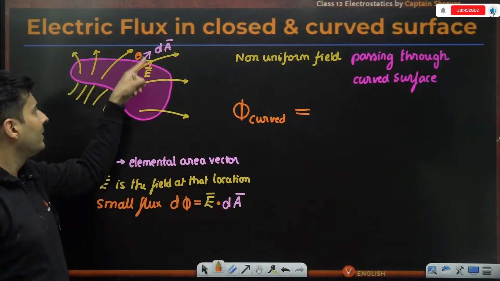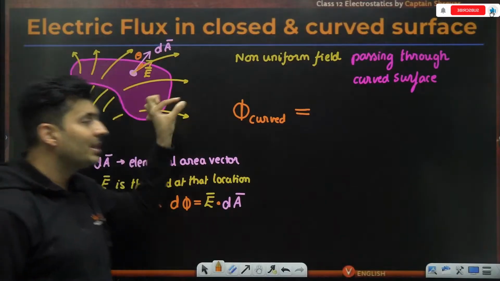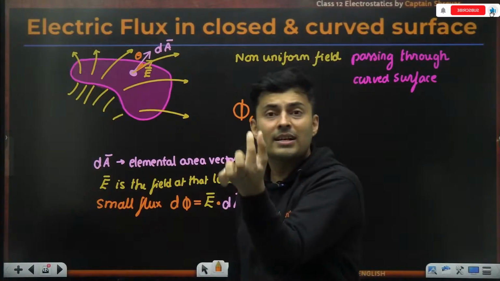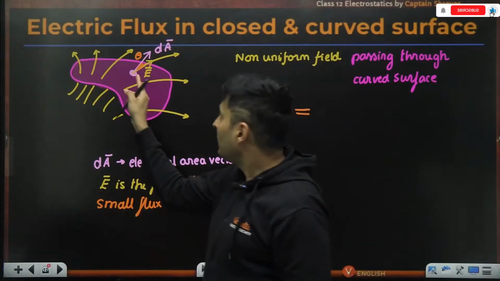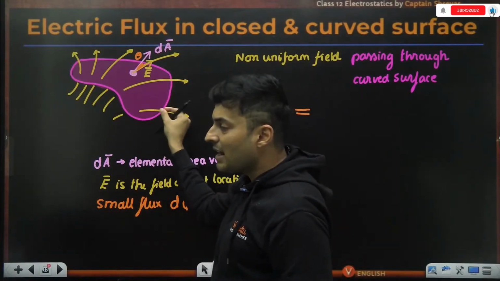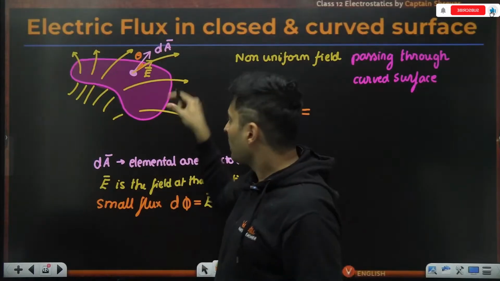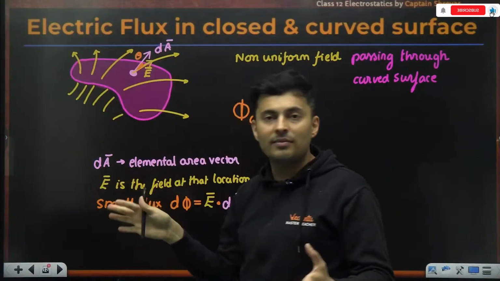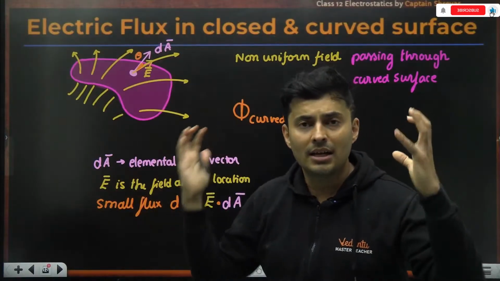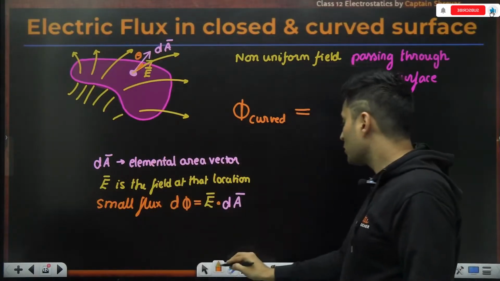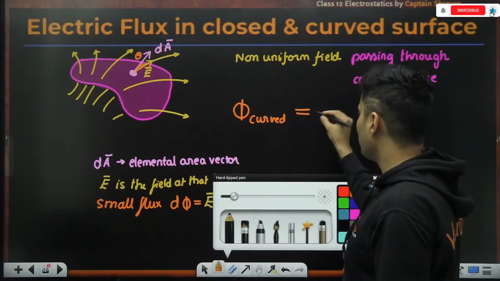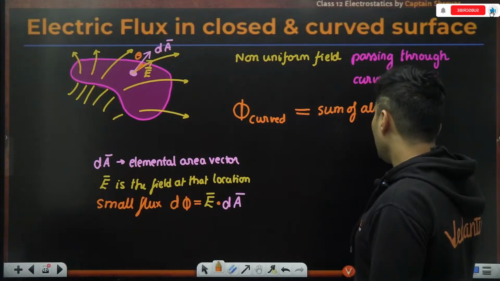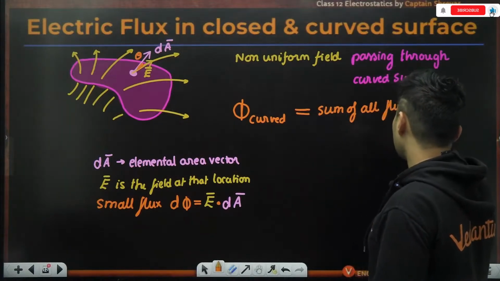The electric field dot producted with the area vector will give me the flux in that small area. Now, electric flux being a scalar quantity, for every small area I can calculate the flux. If I keep on adding it for the entire surface, I'll be able to calculate the net flux. So the net flux on the curved surface will be the sum of all the flux